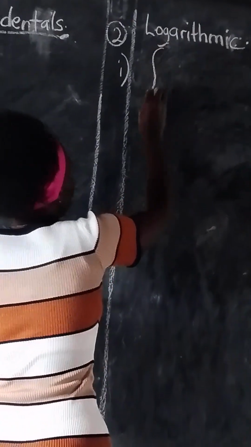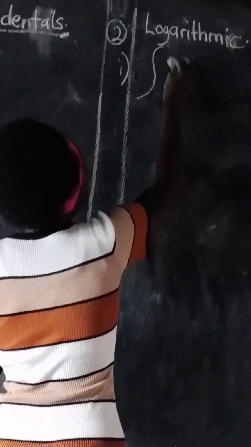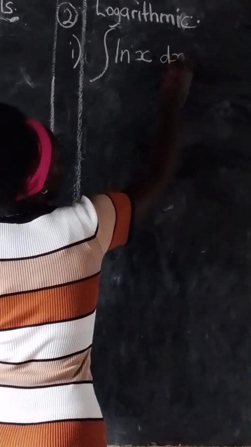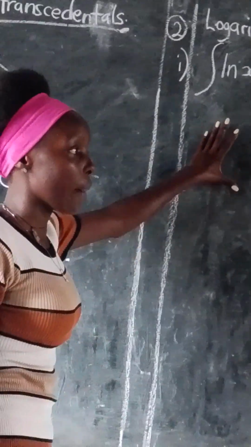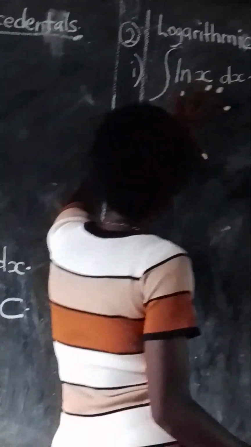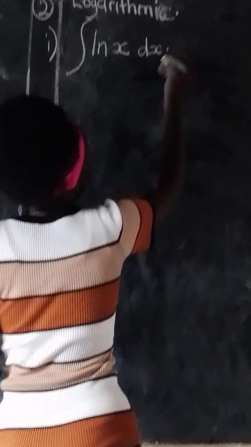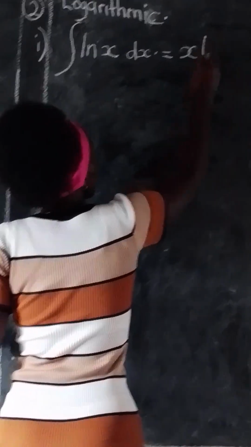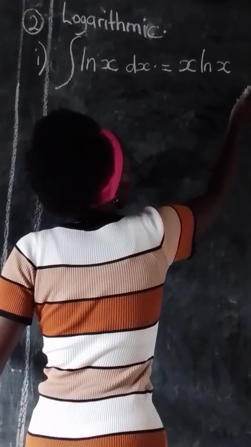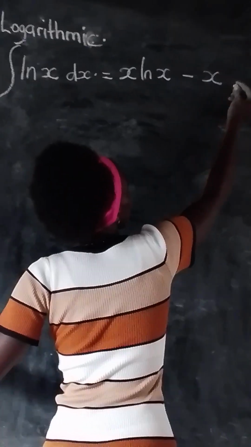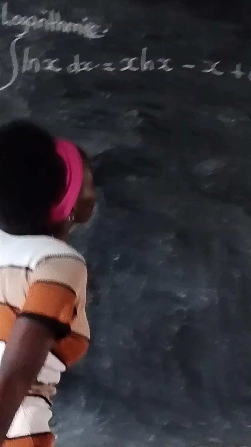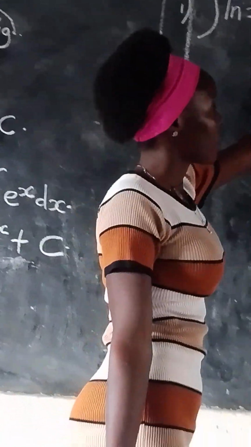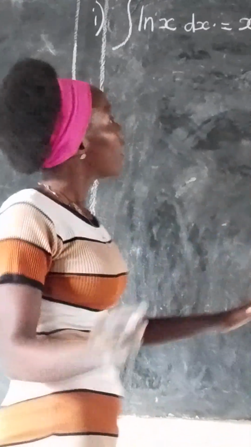If you integrate the ln of x with respect to x, what happens? Did you know if you integrate this, your final answer will look like x ln of x minus x plus c. If you integrate the ln of x with respect to x, this is what we get.